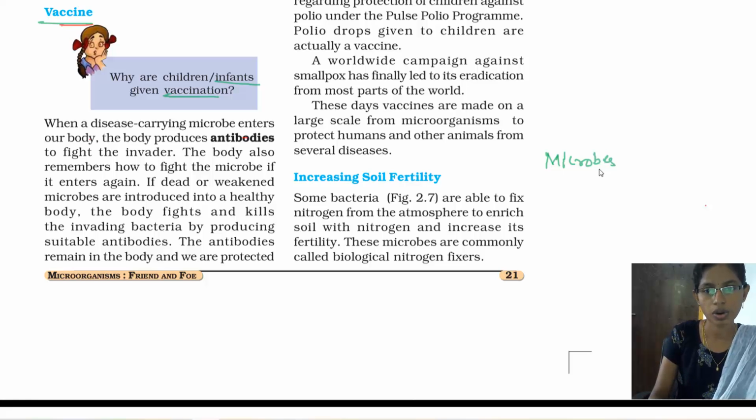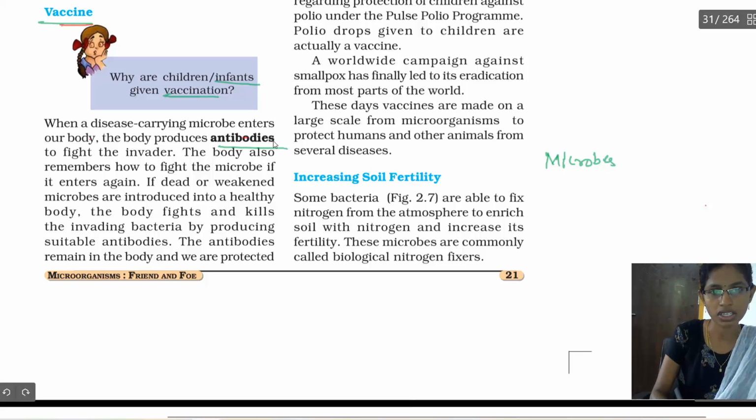When disease causing microbes enter into the body, our body produces some antibodies. Antibodies are the things which kill the harmful microbes. The invader here is the microbe which enters into the body and causes harm to us. So the disease causing microbe we are going to call an invader also. Whenever the vaccine is given, the body produces antibodies.